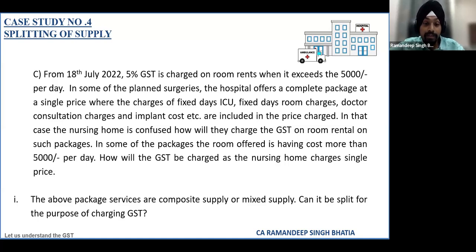The nursing home is confused that if they charge a single price, there are some rooms given in these packages for which the costs are more than 5,000 per day. Then the nursing home wants to understand how GST will be charged in this case. Whether they will be required to artificially split the charges and pay tax on the room charges, or the complete supply will be a composite supply and will be exempt, or it will be a mixed supply, or it will be an independent supply.